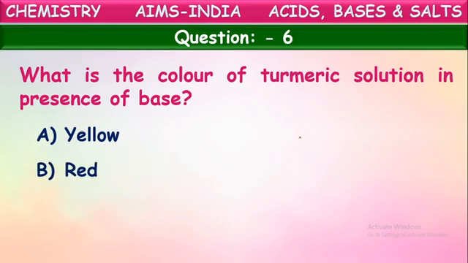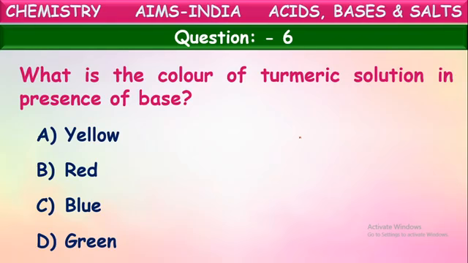Is it yellow, red, blue, or green? What kind of color change will it show? What is the color of turmeric solution actually? Yes, if you take turmeric solution, it will be yellow. We know turmeric powder is yellow powder. When you dissolve this into water, it forms a yellow colored liquid. That we say turmeric solution.